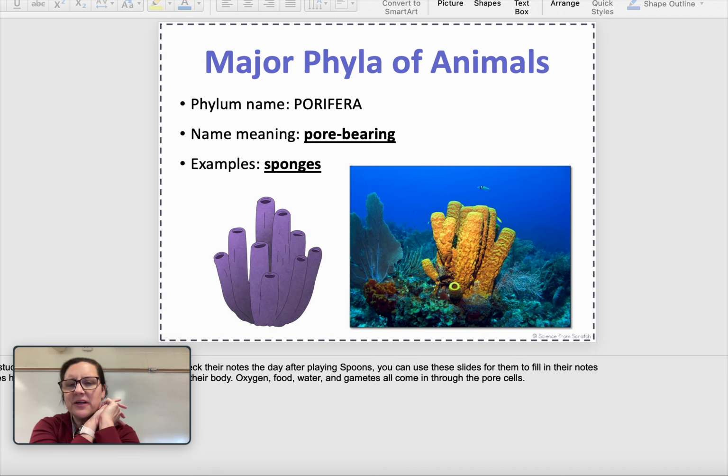This is the first group we're going to talk about, and probably when you look at it, if you actually saw it in an ocean, you wouldn't even realize it was an animal. But this is the phylum named Porifera. And as you can imagine, they have pores. So the name literally means pore bearing. And the best example here is sponges. We'll talk more about sponges in detail, but sponges are classified as a group of animals.